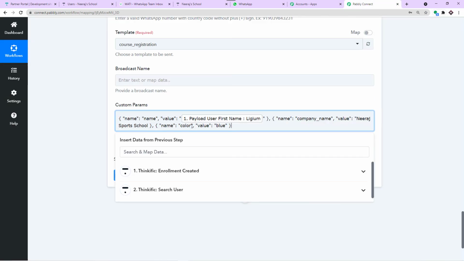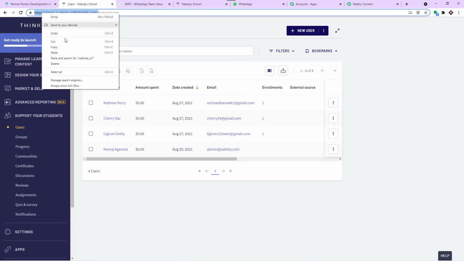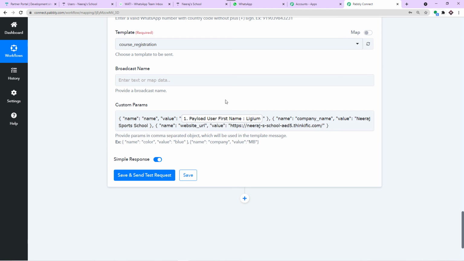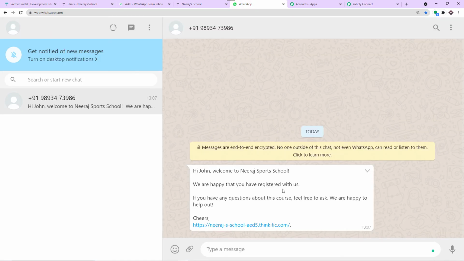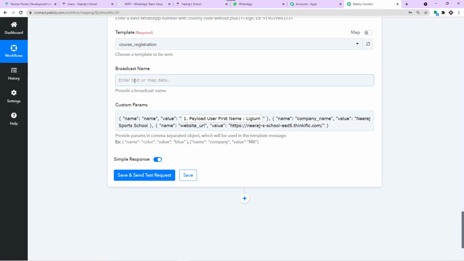I'm going to remove this parameter and paste it here, and we have to mention the website URL. So first of all, let me remove this, and this is the name of the school. I'm just going to copy this. This is the name of my school, and afterwards I'm going to paste it here. I think we are ready. So using these parameters, we will be able to create a message something like this with the help of this template. Now we have the broadcast name.